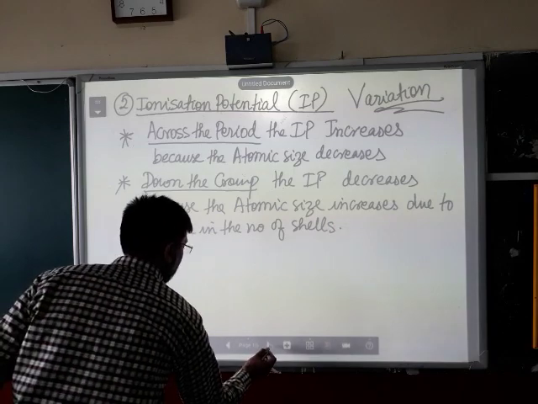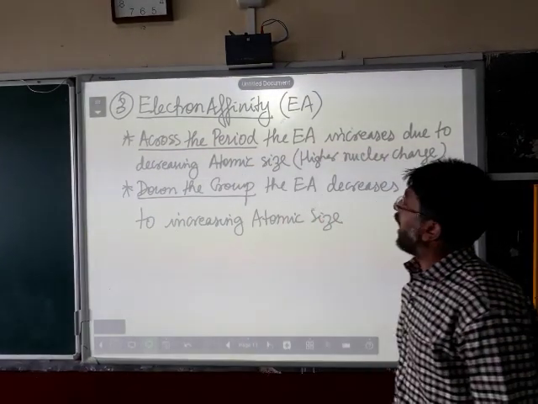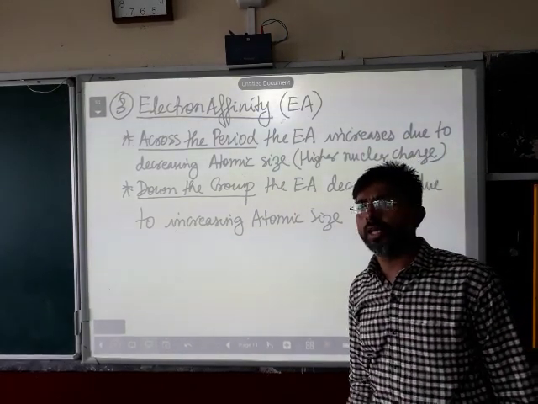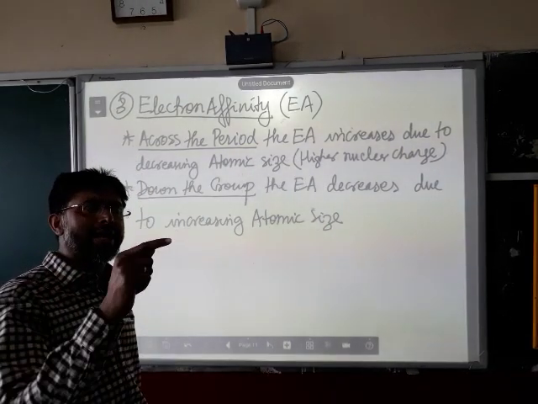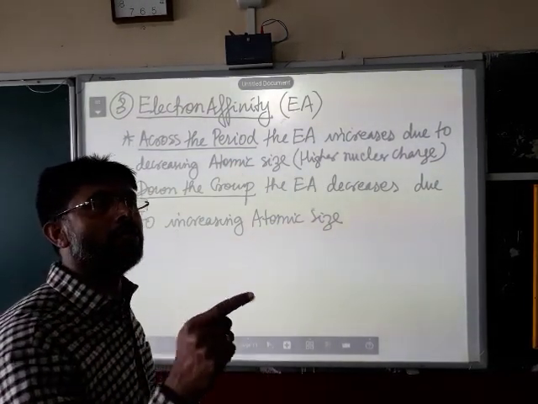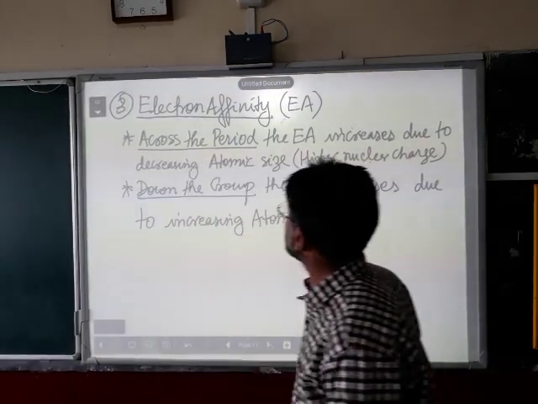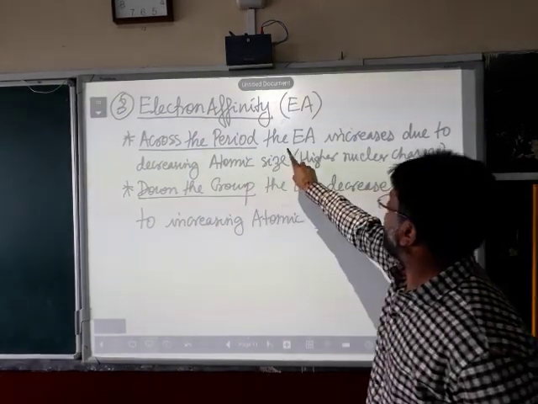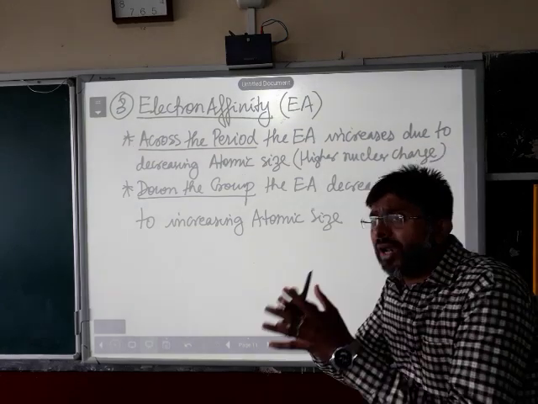Now, the next slide. Electron affinity, the third one. I have already explained the meaning of electron affinity. Electron affinity means the amount of energy which is given out when an electron is added to the valence shell of a non-metallic atom in its gaseous state. Now, the variation with regard to electron affinity across the period. Across the period, the electron affinity increases. It becomes more because the number of electrons is more.